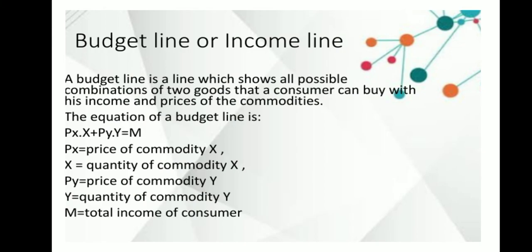Now what is a budget line or income line? A budget line is a line which shows all possible combinations of two goods that a consumer can buy with his income and the prices of the commodities.